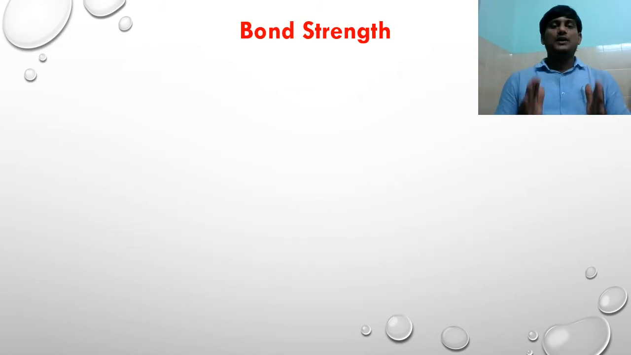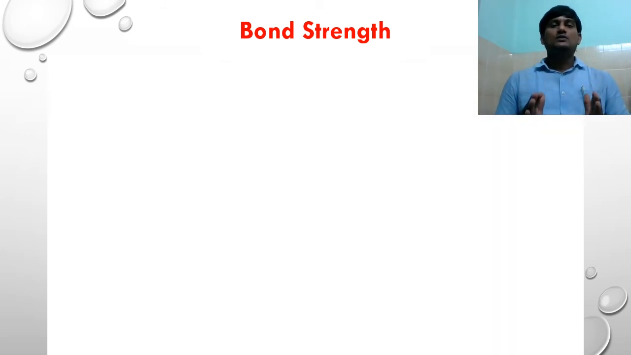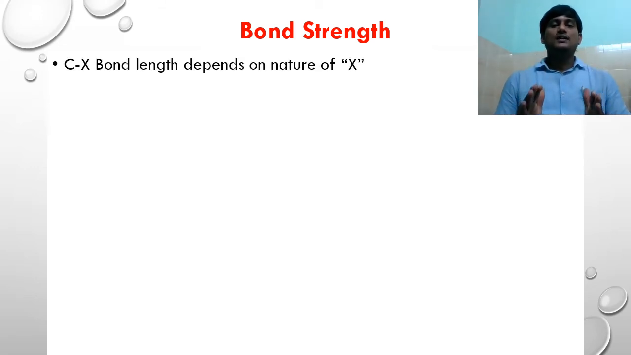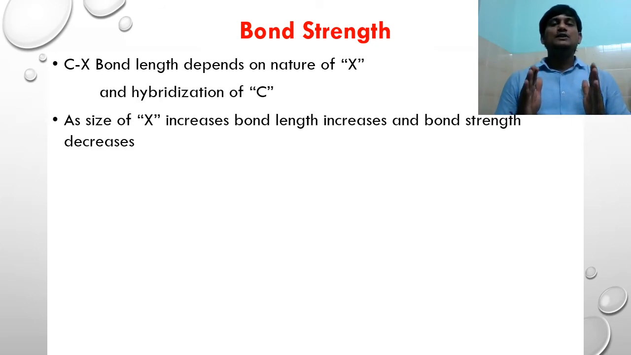In this slide we have bond strength of the C-X bond. It depends on the size of the halogen and also hybridization of the carbon. As the size of the halogen increases, bond length increases, so the bond strength decreases with the increase in size of the halogen. So the bond length order will be C-F less than C-Cl less than C-Br less than C-I.